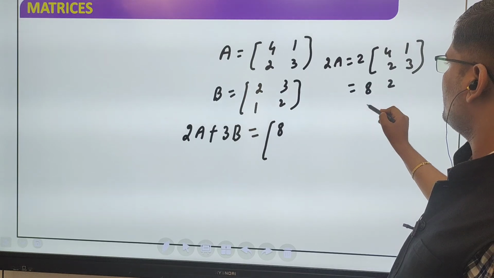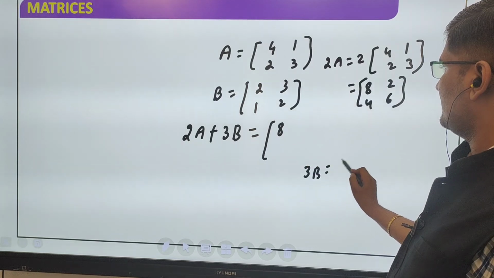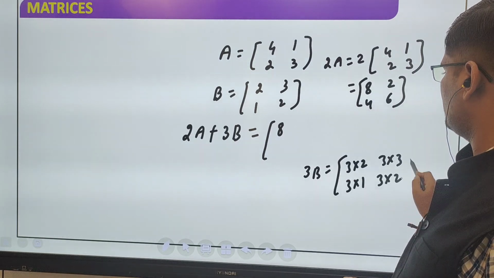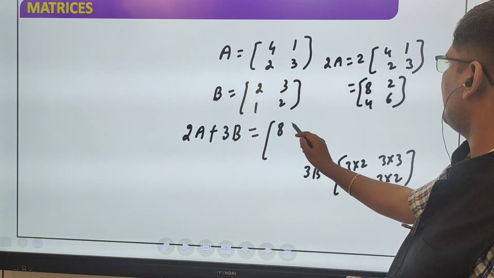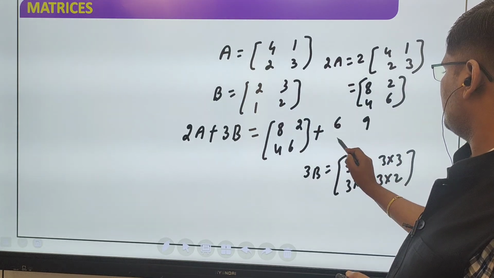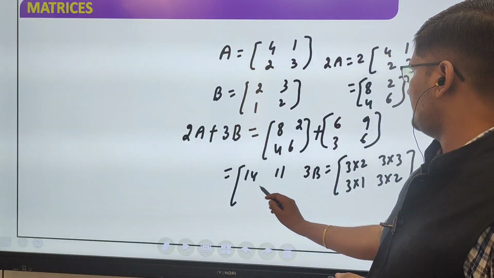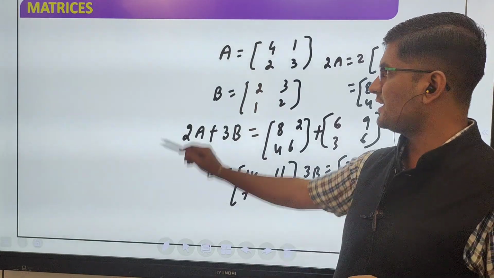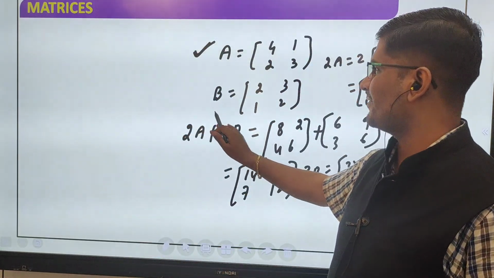So 8, 2, 4, 6. 3B means 3 into 2, 3 into 3, 3 into 1, 3 into 2. So 3B means 6, 9, 3, 6. Just add here: 14, 11, 7, 12. So this is the answer. Such type of question will also be solved by this method. So that is the scalar multiplication and just addition.